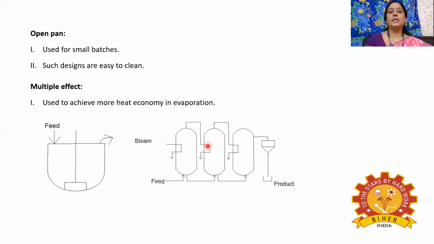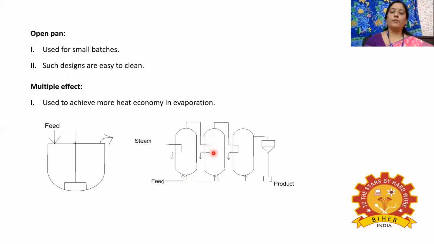It has more heat economy. We are not wasting the steam, so steam economy is more. And the product from the first effect is taken to the second effect as a feed. And again it will be heated by means of the vapor which is sent from the first effect.